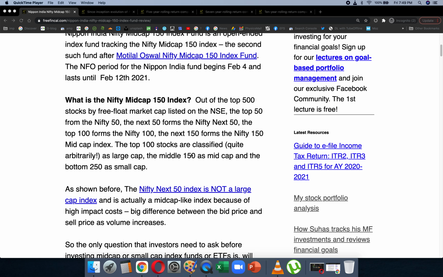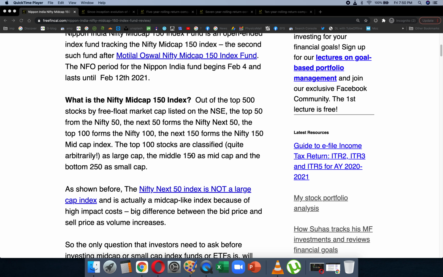There are several questions that investors tend to ask when they see something like a mid cap. The first thing they should understand is that the Nifty Next 50 is not a large cap index. I have talked about this several times. In terms of risk and reward, it is more like a mid cap index. This is because of something known as the impact cost in the market. That is, if you try and sell a large quantity of a stock, there will be a difference between the bid price and the sell price in the market.